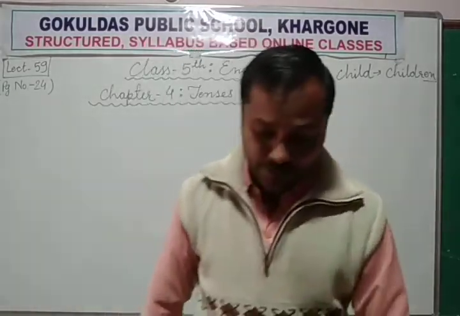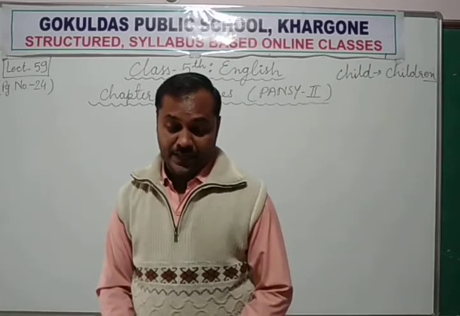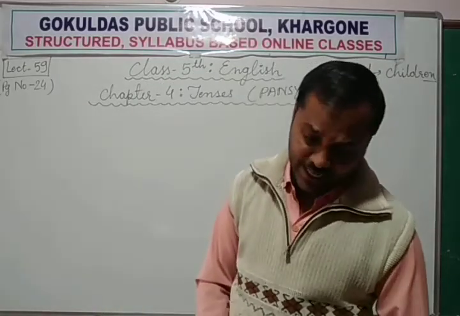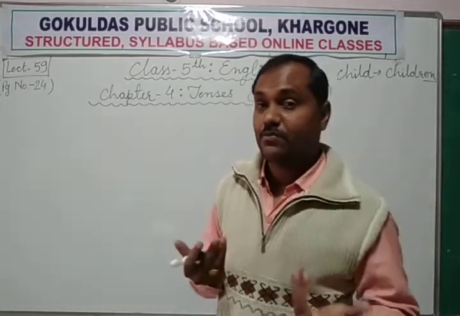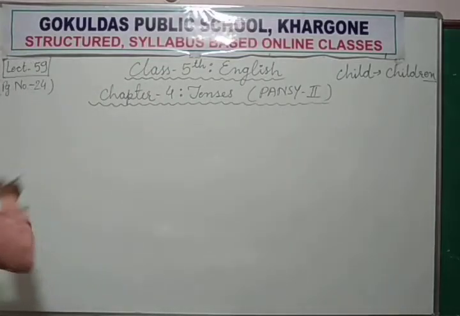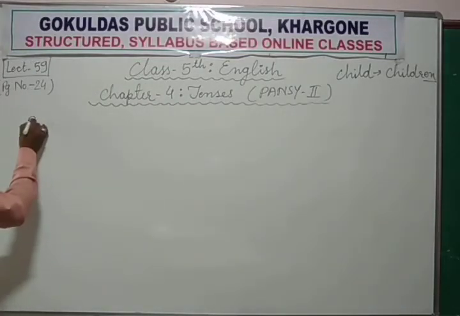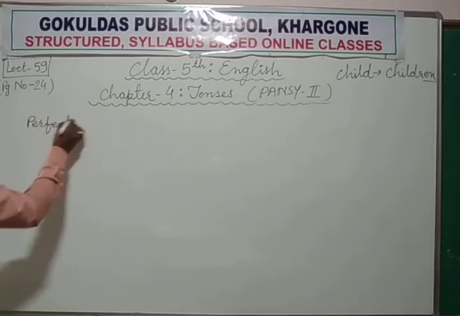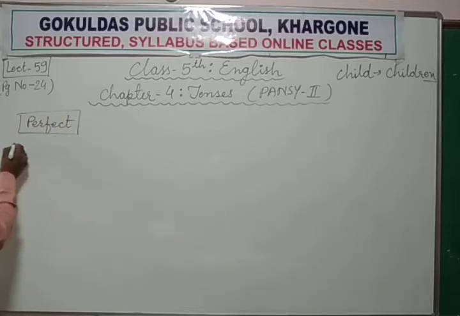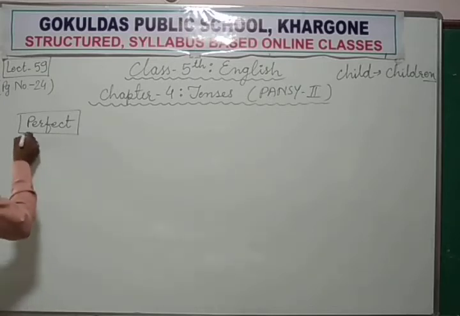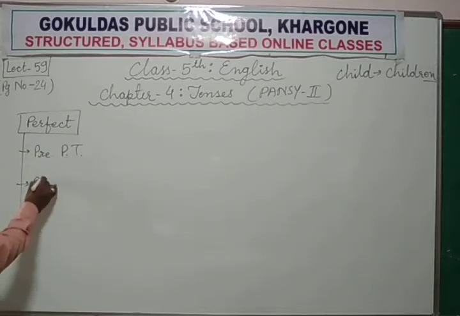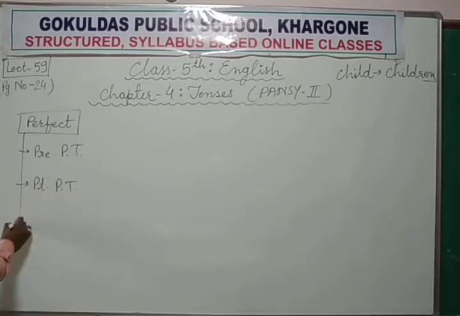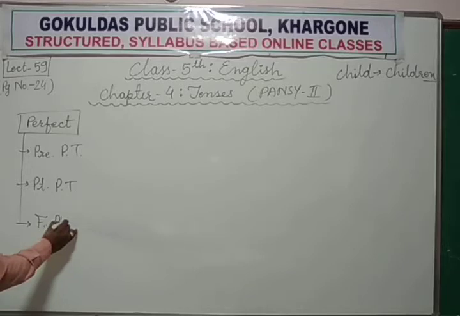Exercise D. Fill in the blanks with the past perfect tense of the verb given in the bracket. Past perfect tense. So try to recall what is perfect tense. Perfect tense means जो हो चुका है, complete हो चुका है, that is called perfect. And in perfect tense, you can divide into three. What are these three? One is present perfect tense, second is past perfect tense, and third one is future perfect tense.